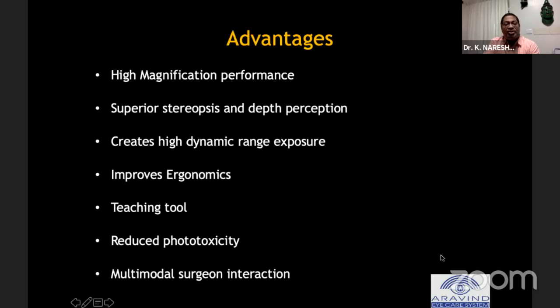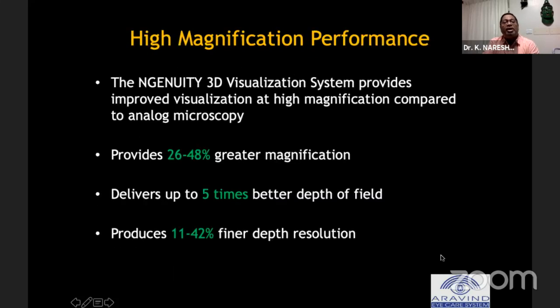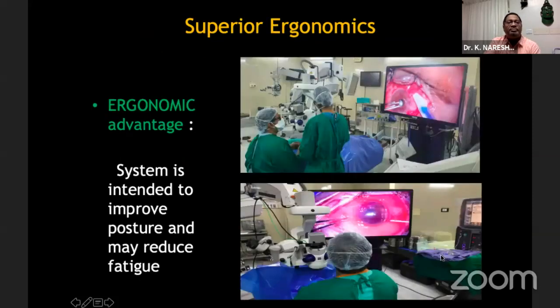It can be used as a teaching tool and reduces the hours of phototoxicity. Also, multimodal surgeon interaction is possible. High magnification, as already highlighted, provides about 26 to 40% greater magnification, 5 times better depth, and 11 to 40% finer resolution.